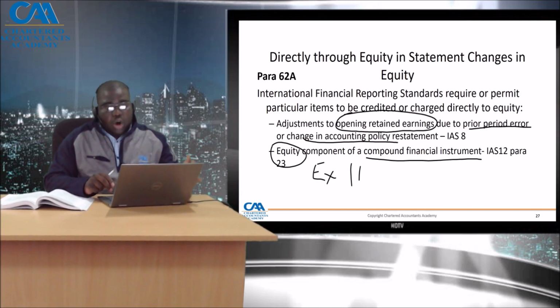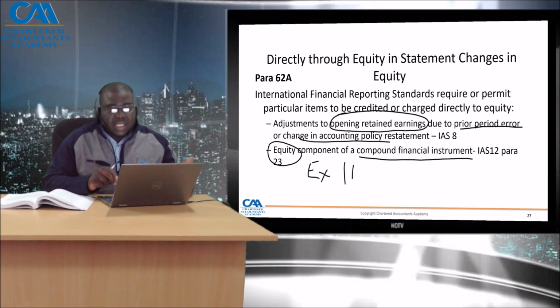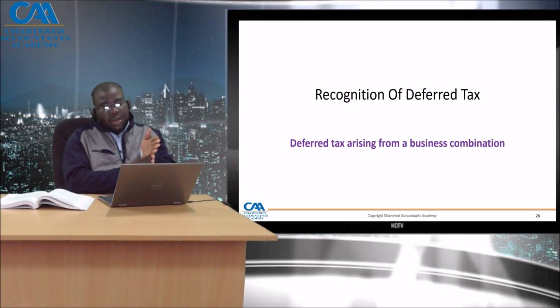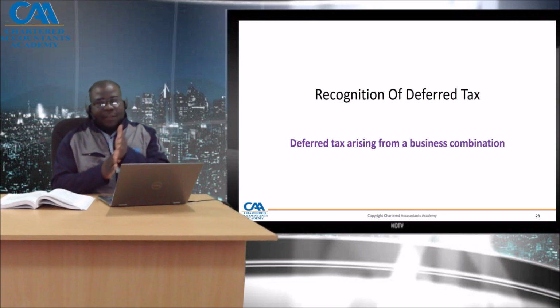So, under paragraphs 16, 19, 26 and 66, we are told that an acquired entity, which is an acquiree or subsidiary, may have its own carrying amount. But under business combination, assets and liabilities are recognized at fair value.